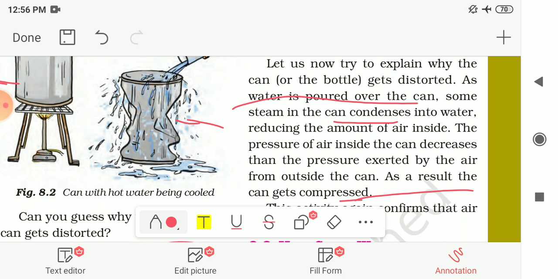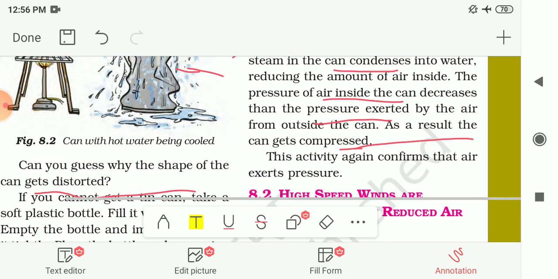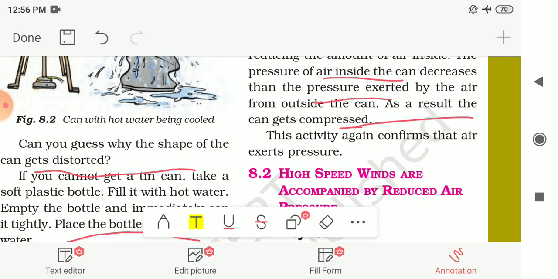And the pressure of air inside the can decreases compared to the pressure exerted by the air from outside the can. As a result, the can gets compressed. The pressure difference is formed, and because of that the can gets compressed and its shape gets changed. So this activity again confirms that air exerts pressure.